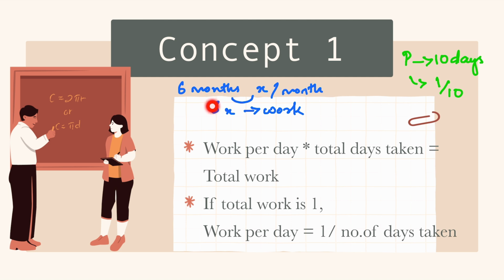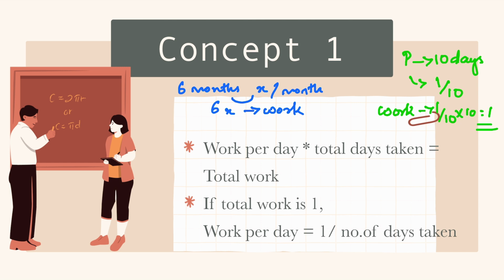He will take 6 months, and in a month he will do x. That means 6x will be the total work, isn't it? Here Prakash takes 10 days. In a day he will do 1 by 10. So total work will be 1 by 10 into 10, which is 1. Why? Because we assumed 1, we get 1 by 10. So I hope you understand what I am saying. So total work will be work done per day into total days. It is a very easy concept. We will be using this in solving questions.